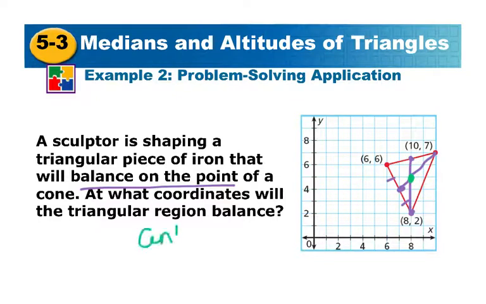And so your centroid is going to be at far over 8 and up 5. So if this sculptor makes this kind of on this diagram, they would go to this central point and balance.